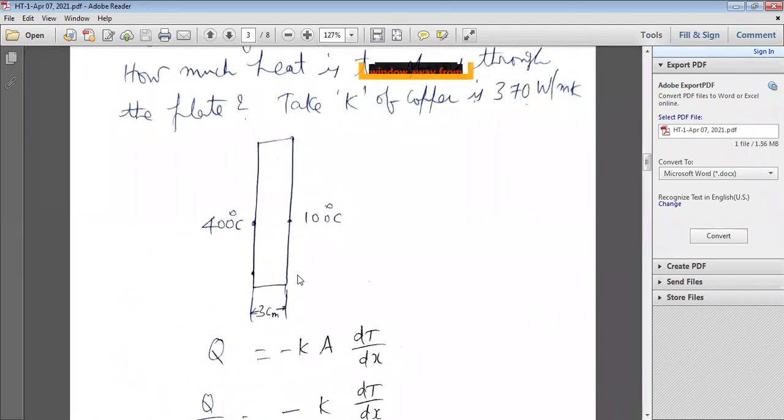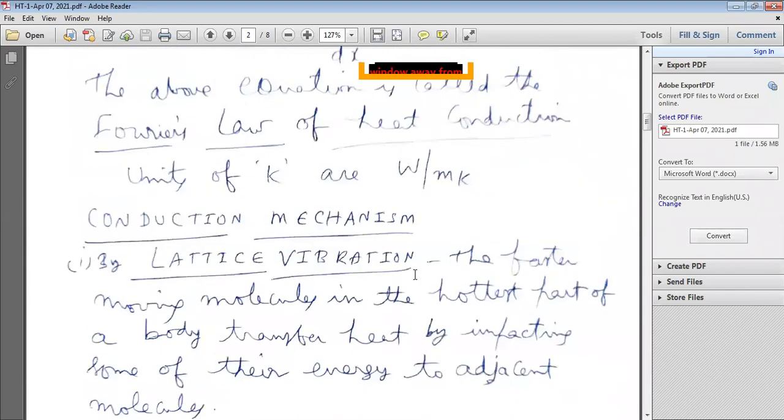For example, if you take a thickness of material, heat transfer through conduction from one end to the other end is normal to the area. Heat transfer rate Q per unit area, this perpendicular normal area. This is the height of the plate, this is the width of the plate, so height into width is the normal area.